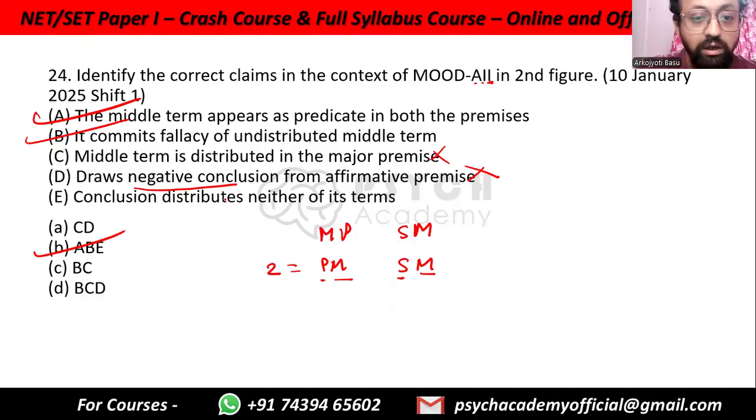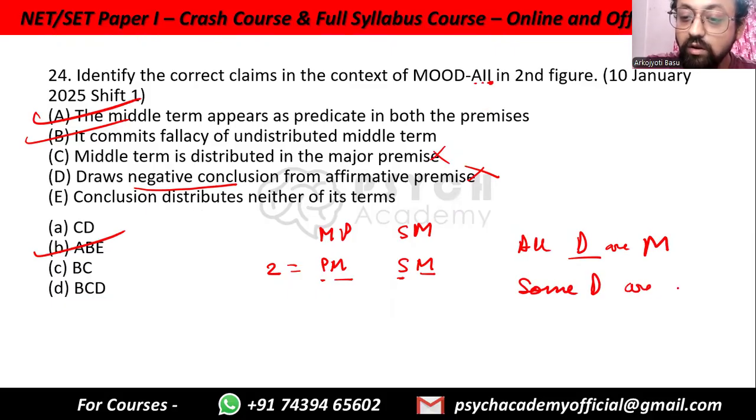Conclusion distributes neither of its terms. Yes, because when you see the I figure, I means some, which means particular. Only when I write that all dogs are mammals do we say we are talking about all dogs. If the last one is I, that is only some dogs are mammals, then how can you say dogs is distributed? It does not distribute, and mammals is anyway not distributed. So conclusion distributes neither of its terms. E is also correct: A, B, and E.